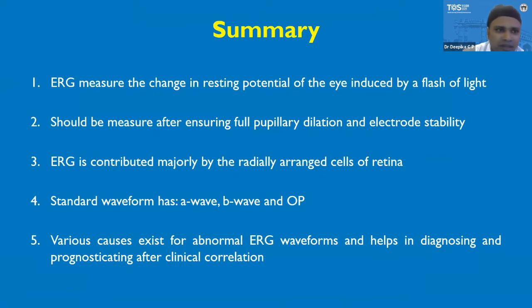Now to summarize, ERG measures the change in resting potential of the eye induced by a bright flash of light. It should be measured after adequate pupillary dilatation and electrode stability. ERG is contributed majorly by radially arranged cells of the retina, as told by Dr. Deepika, and the standard waveform has A wave, B wave, and oscillatory potentials. Various causes exist for abnormal ERG waveforms, and it helps in diagnosing and prognosticating after clinical correlation. Thank you.